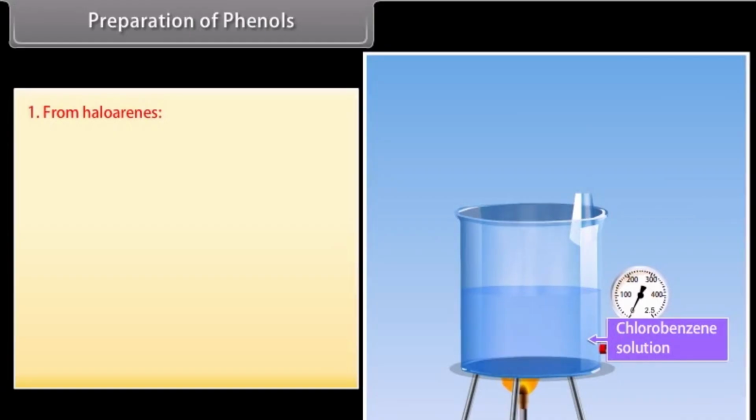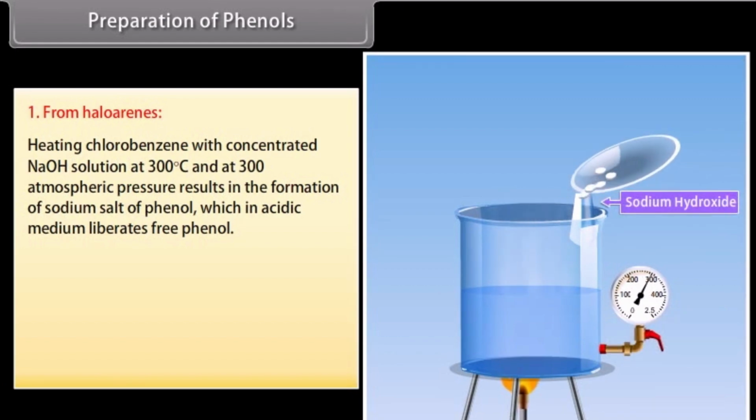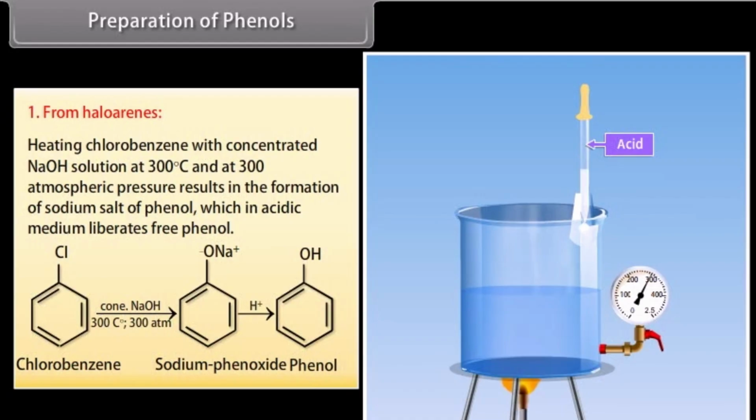Preparation of phenols from haloarenes. Heating chlorobenzene with concentrated sodium hydroxide solution at 300 degrees Celsius and 300 atmospheric pressure results in the formation of sodium salt of phenol, which in acidic medium liberates free phenol. Chlorobenzene is thus converted to sodium phenoxide, and then by providing an acidic medium, it gives phenol.